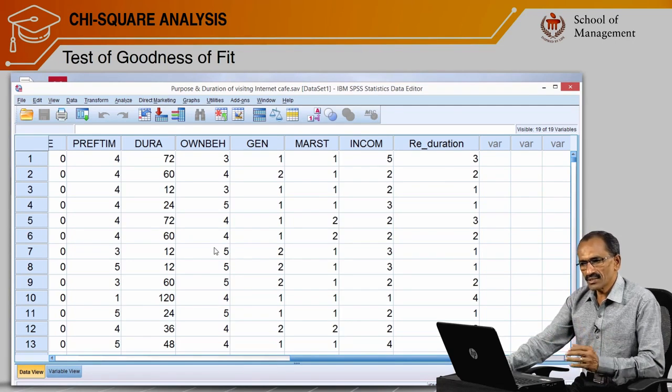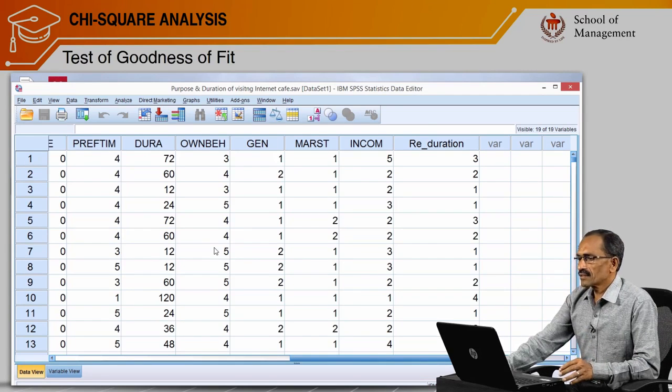And I have the database here, titled Purpose and Duration of Visiting Internet Cafe. Here I am interested to examine one variable, that is income.